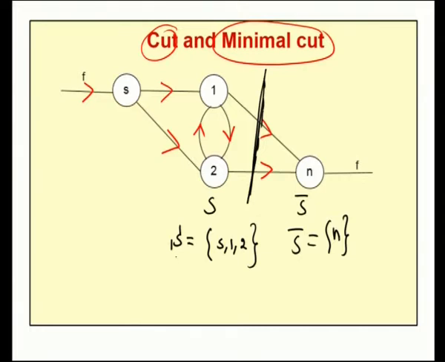So, for this network, if S equals the set {S, 1, 2} and S bar equals {N}, then this is one cut, which we name SS bar.